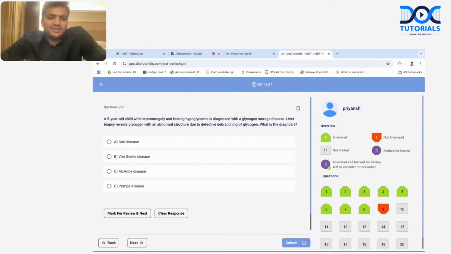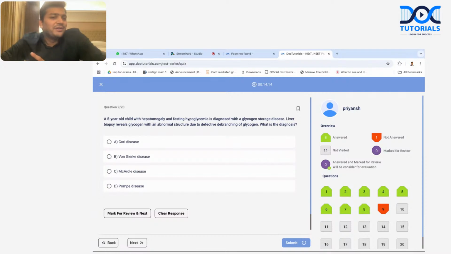A 5-year-old child with hepatomegaly, fasting hypoglycemia, diagnosed with glycogen storage disease. Liver biopsy reveals glycogen with abnormal structure of defective debranching enzyme of glycogen. Actually, they have written the answer itself. There is defective debranching of the glycogen. The glycogen is not able to be debranched.